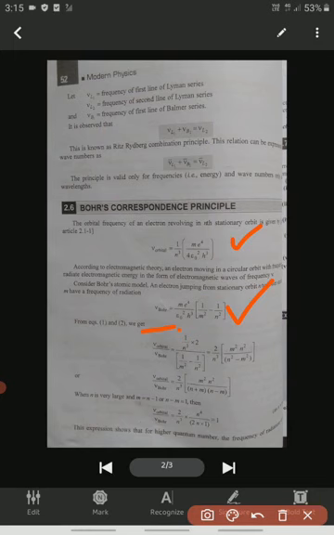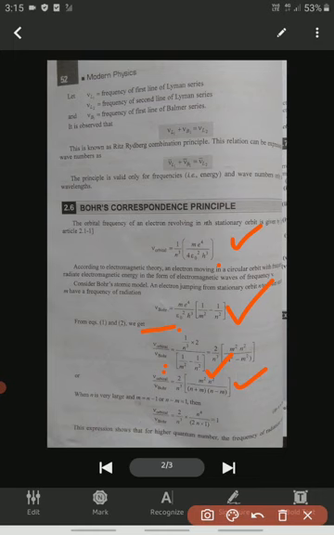Here we divide these terms: ν orbital by ν Bohr, substituting the ν orbital formula and the ν Bohr formula. If you simplify, we get 2 by n cube, m square n square by (n plus 1)(n minus 1).